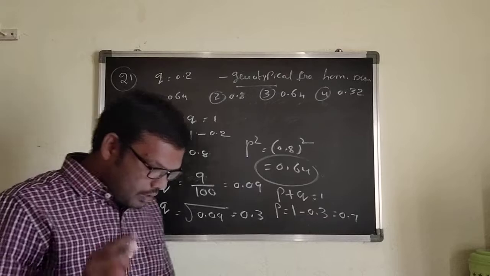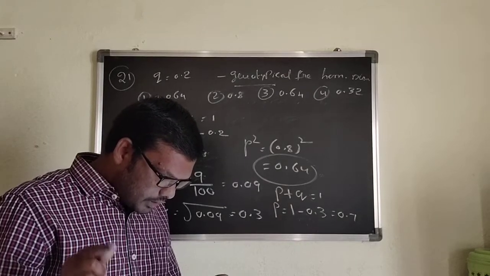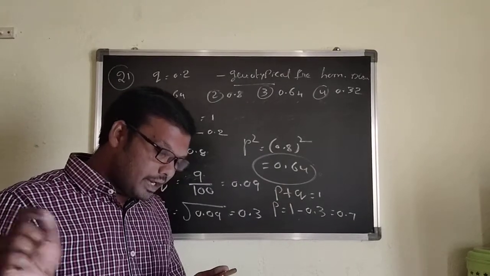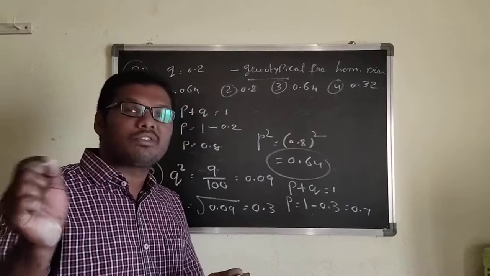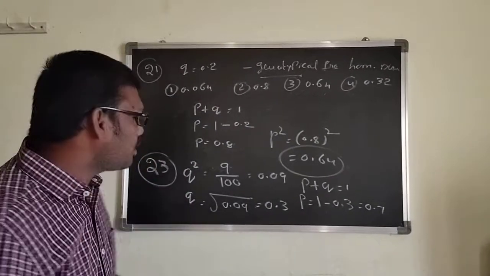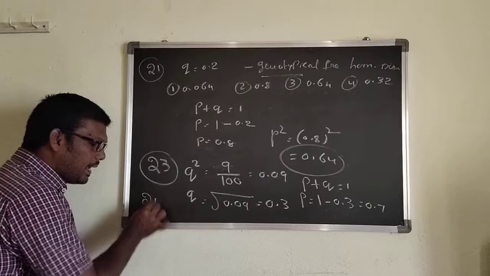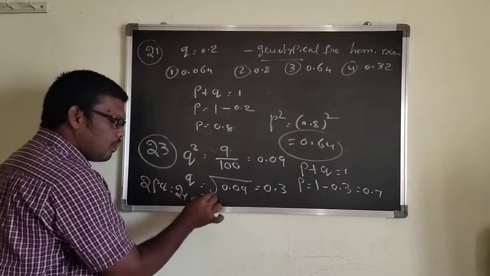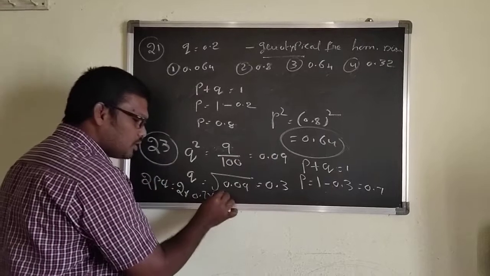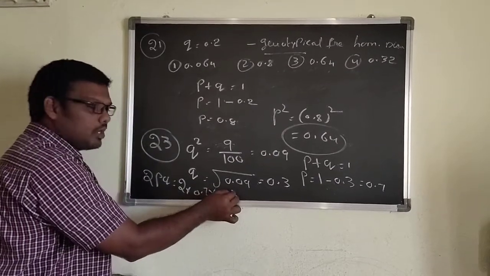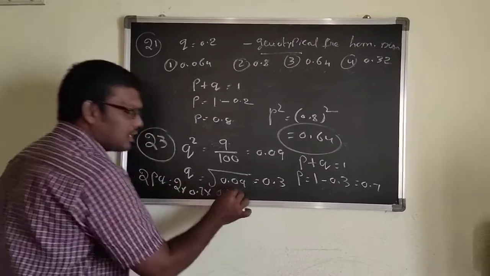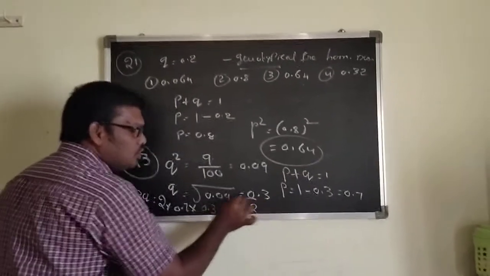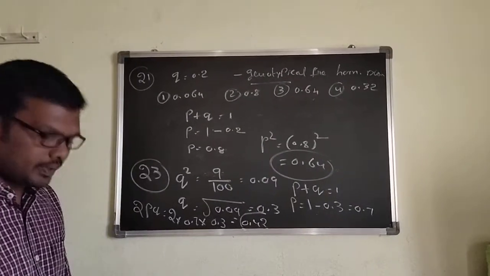Now the p value is 0.7. What question do they ask in 23? What is the frequency of heterozygous flies in that population? Heterozygous indicates 2pq, that is 2 into the p value 0.7 and the q value 0.3. 7 3s are 21, 21 2s are 42. That's why the frequency is 0.42.